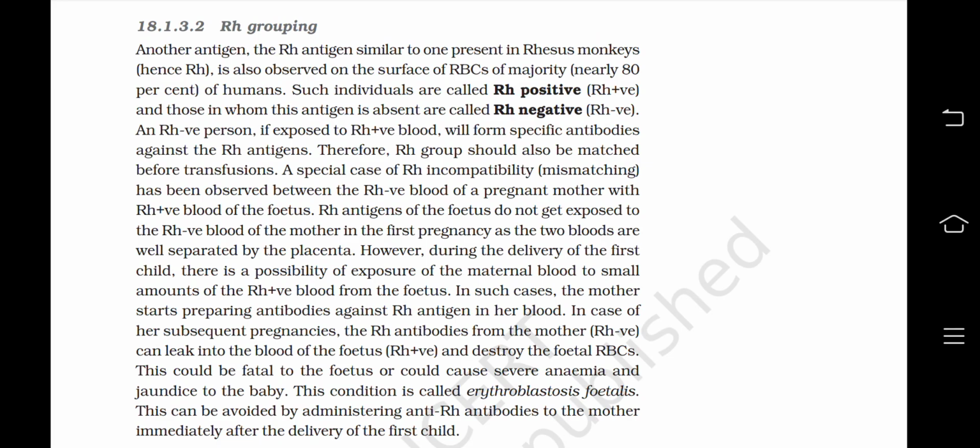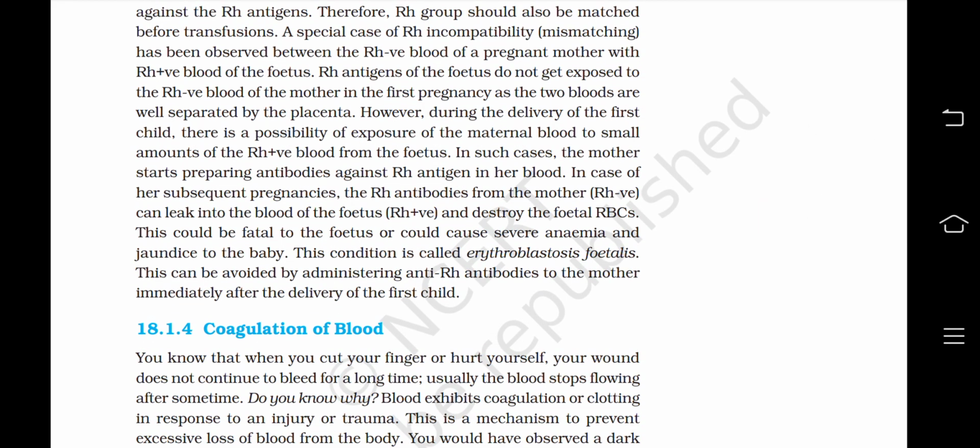In such cases, the mother starts preparing antibodies against the Rh antigen in her blood. In case of her subsequent pregnancies, the Rh antibodies from the mother, Rh negative, can leak into the blood of the fetus, Rh positive, and destroy the fetal RBCs. This could be fatal to the fetus or could cause severe anemia and jaundice to the baby. This condition is called erythroblastosis fetalis. This can be avoided by administering anti-Rh antibodies to the mother immediately after the delivery of the first child.